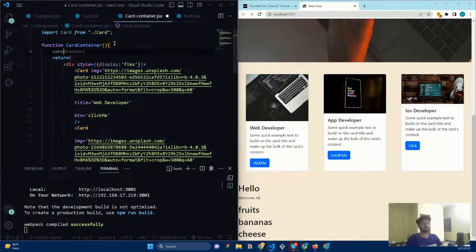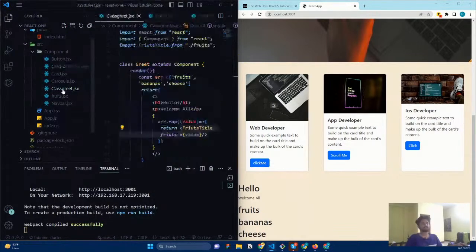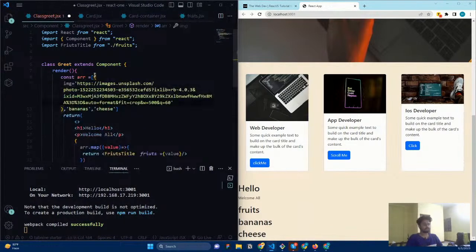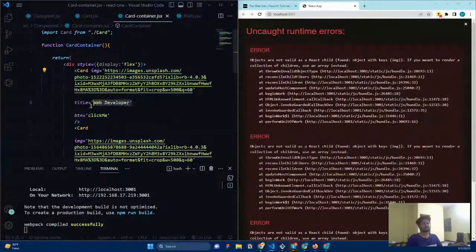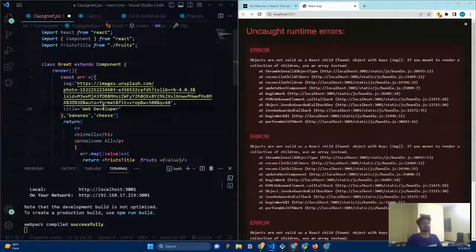For example, I'm just going to say const. Okay, so instead of this, I can just add it like this. Const image, copy the image. Let us go for the greet. I think here. Yeah. So here we will add an object instead of a string. Okay, we can add an object. We can change this to an object, and then we can add the title. Don't worry about the error, guys, we'll solve it. And we will add the title. This is my title property.